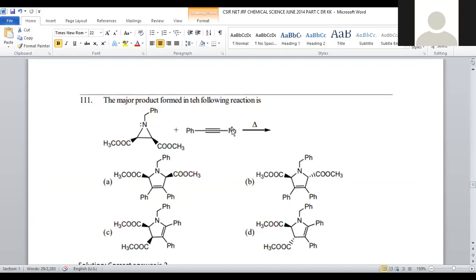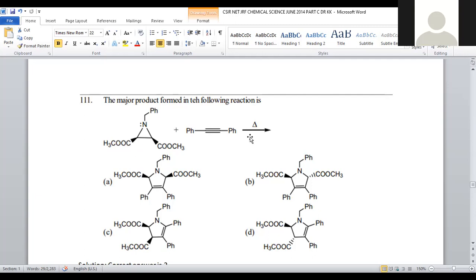The major product formed in the following reaction. We are taking an aziridine system. A three-membered ring with a nitrogen as a heteroatom, being saturated, is said to be an aziridine system. Two carbon atoms are associated with ester functional groups, and nitrogen is N-alkylated with a benzyl group. This will be added with a triple-bonded compound, diphenyl acetylene, another reactant which is added to the aziridine system